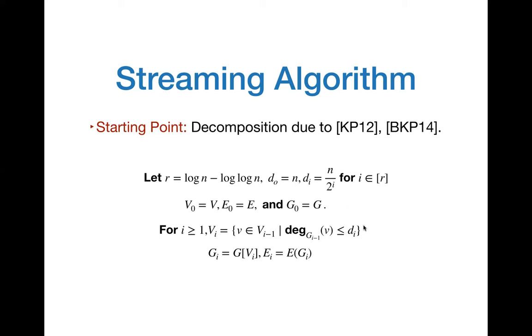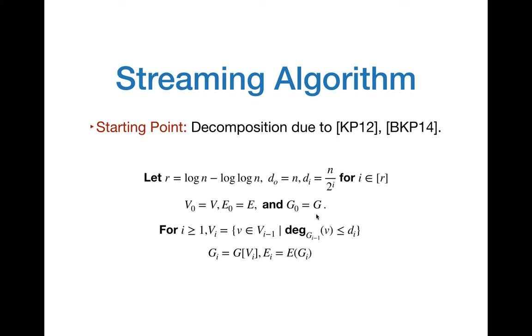So this is the set of all the vertices in V_{i-1} that have a small number of neighbors in the graph G_{i-1}. And we define G_i to be the induced subgraph on V_i and E_i to be the edge set of G_i.